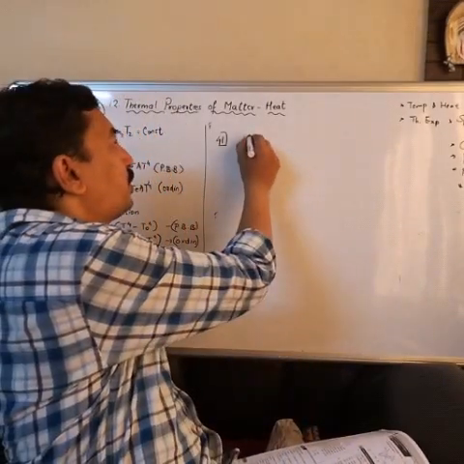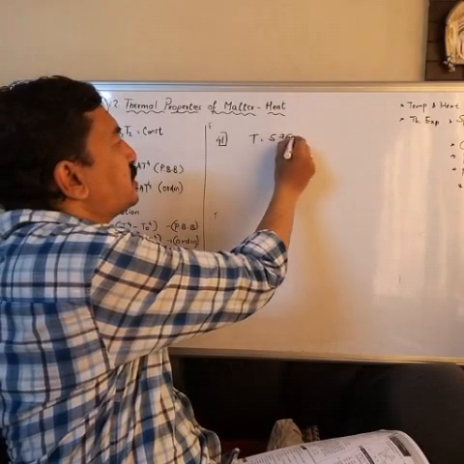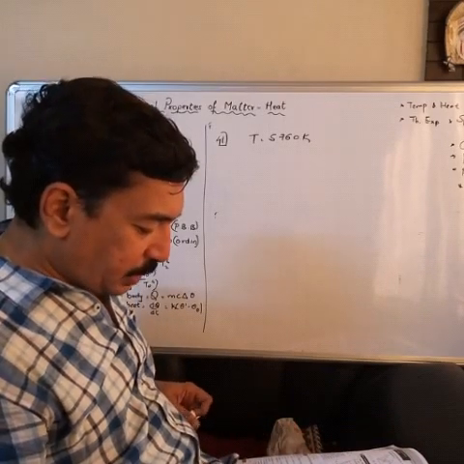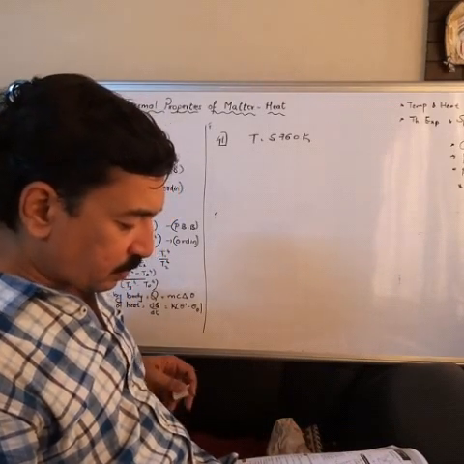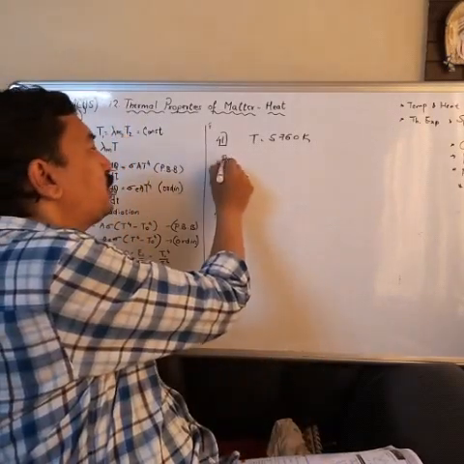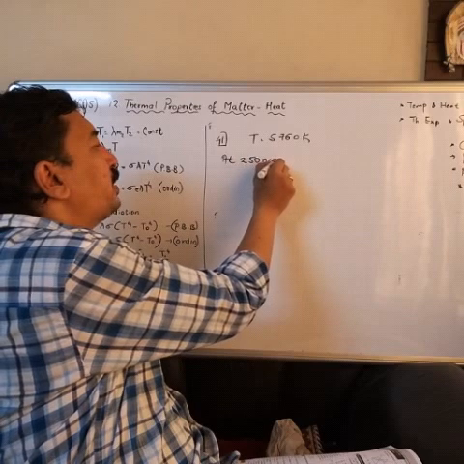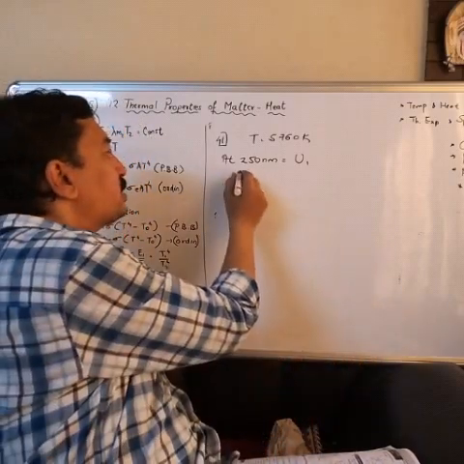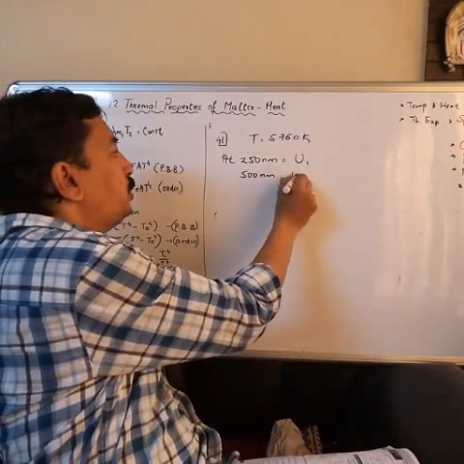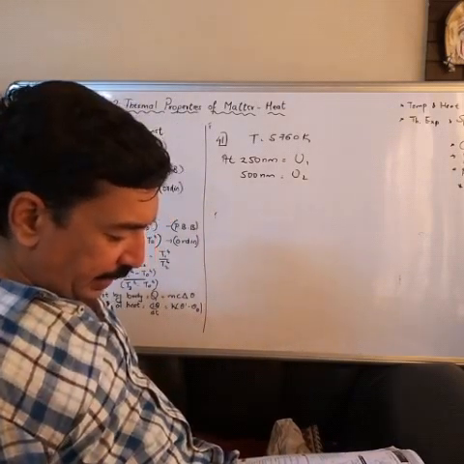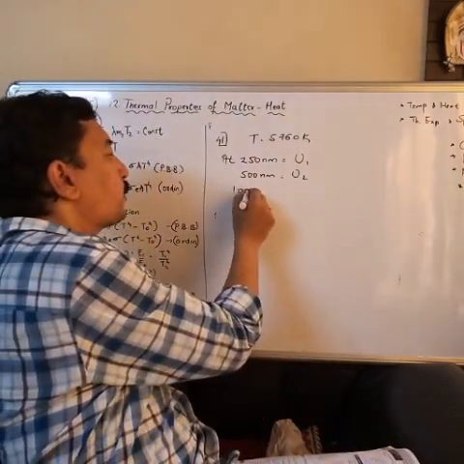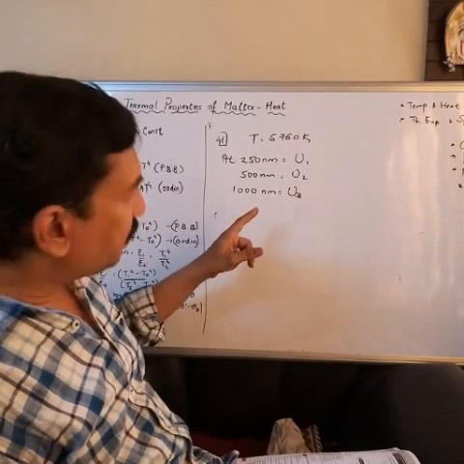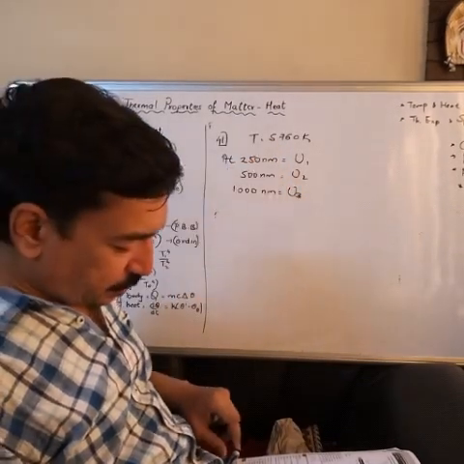The energy radiated by the body at wavelength 250 nanometer is U1, at wavelength 500 nanometer is U2, and at 1000 nanometer is U3.